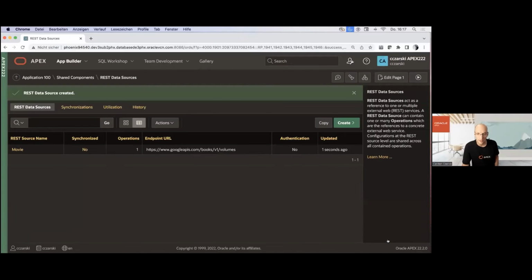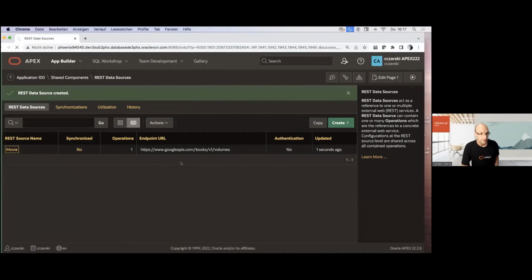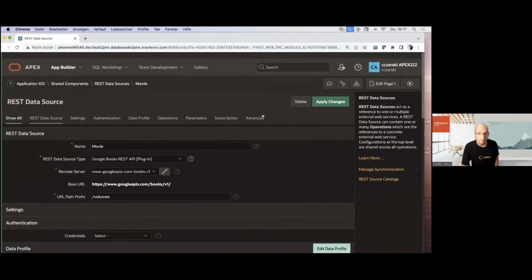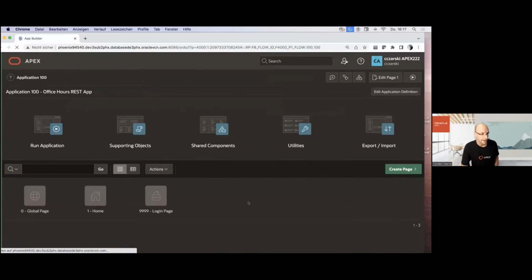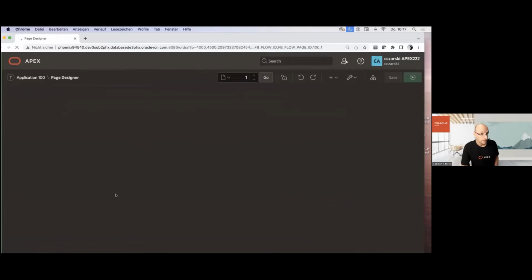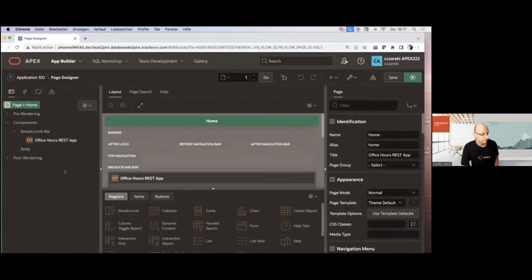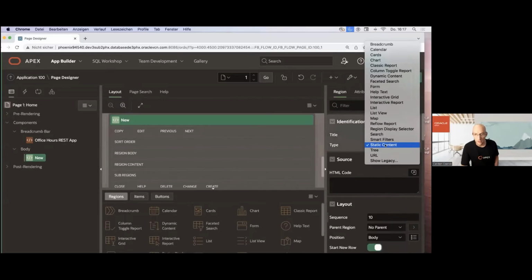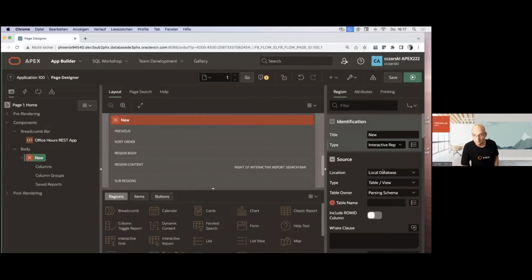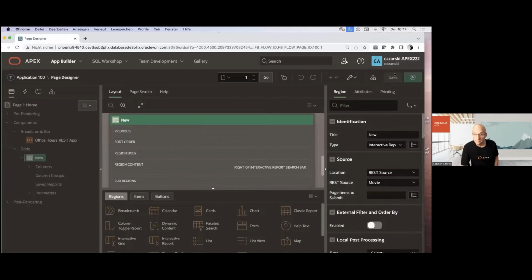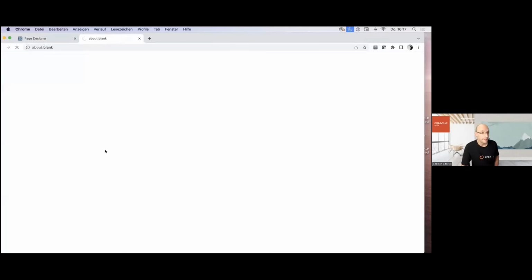And let me create a REST data source. See, looks exactly as with a built-in type, right? And we can now have a look. And this is what the plugin built for me. Let me finally create an interactive report on top of that. And then we have the Google Books API in action. Save that, run the interactive report.